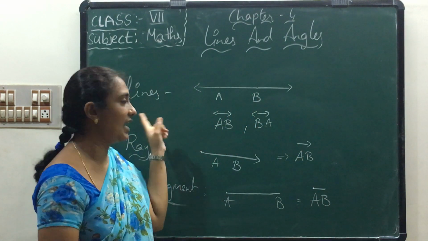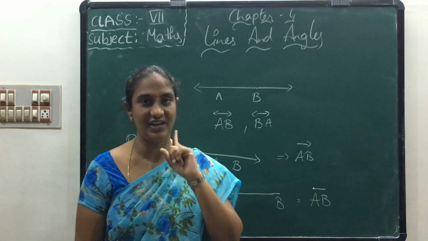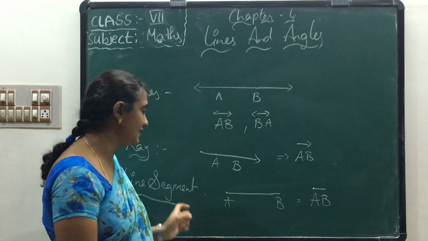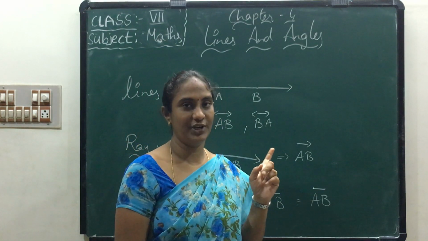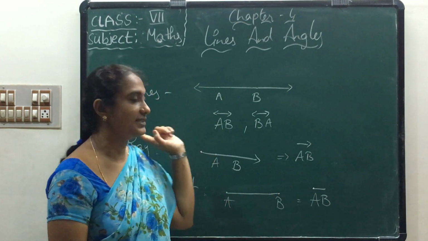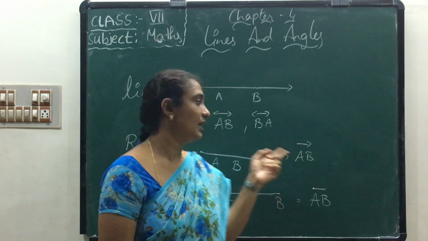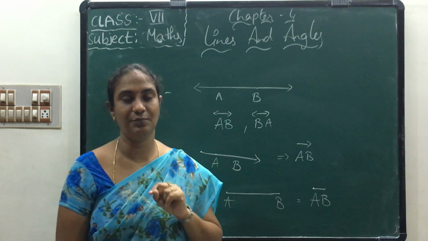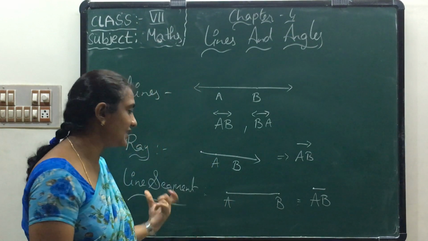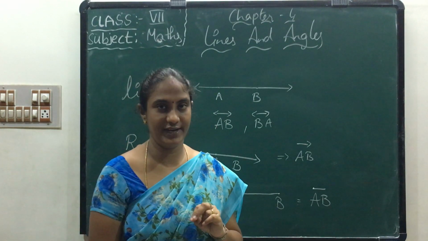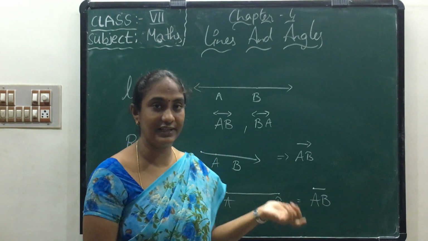A line has no end point. A ray has only one end point. A line segment has 2 end points. Again I am telling you, the main important point: a line has no end point and does not have a definite length. A ray has only one end point and does not have a definite length. A line segment has 2 end points and does have a definite length.